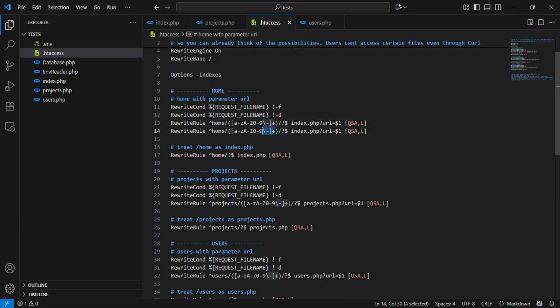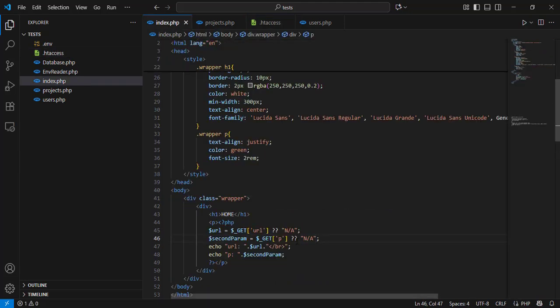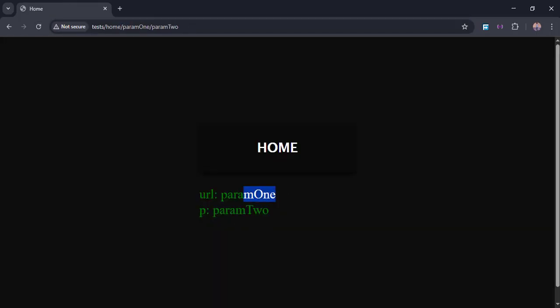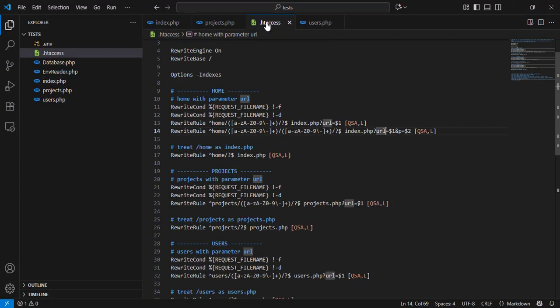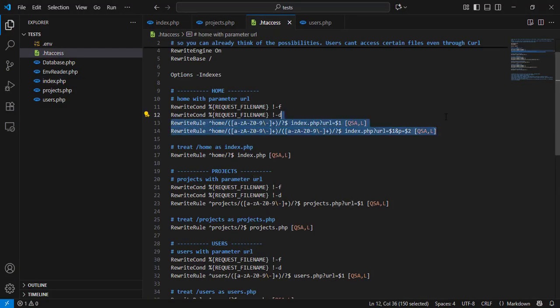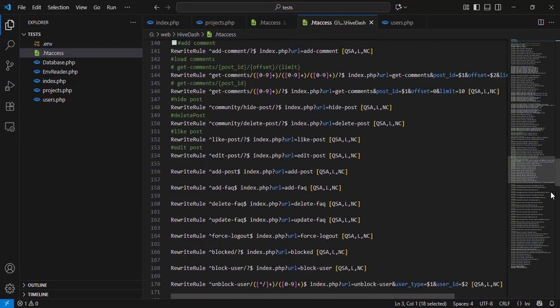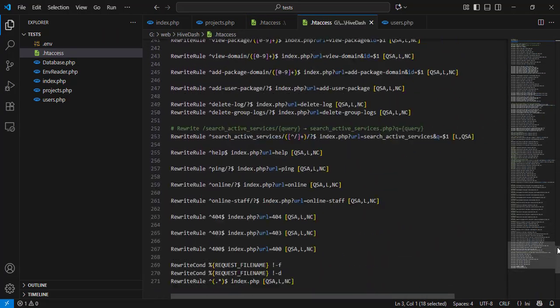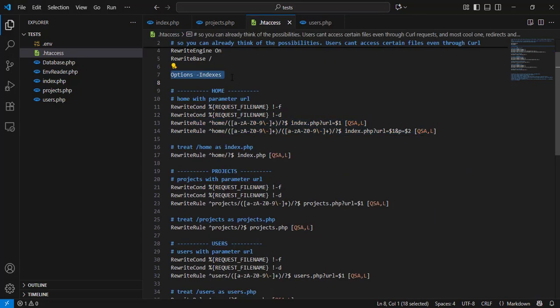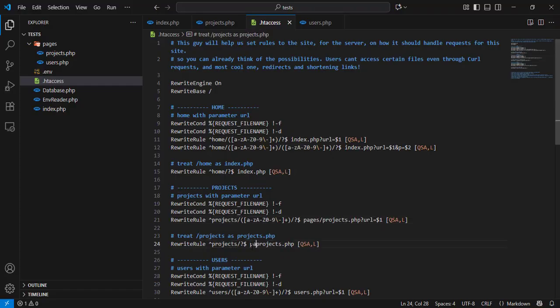Fast forward, you can also add as many parameters as you want, just like this. Each link would require its own rule. If you want from 0 to 1 to 2 to 5 parameters, it means you would also need 6 rules just for that one type of link. That's why you would end up making something that looks like this in the long run. The larger the system, the more complex the rules get. Yeah, it's not all nice.